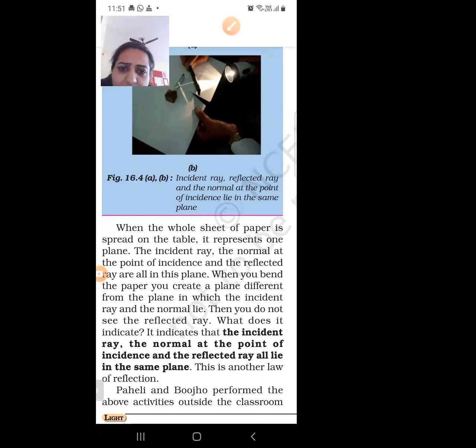The incident ray, the normal and reflected ray all are in this plane. But when you bend the paper, so the paper creates a plane different from the plane in which the incident ray and normal lie, then you do not see the reflected ray.